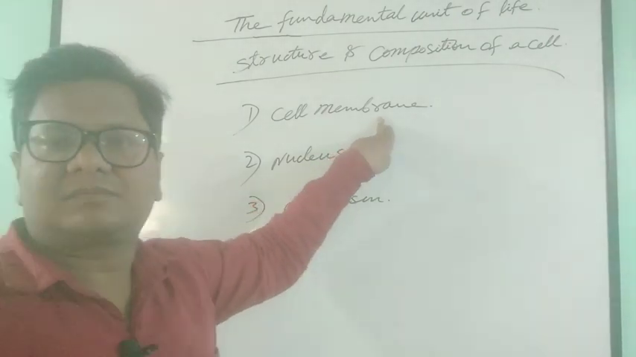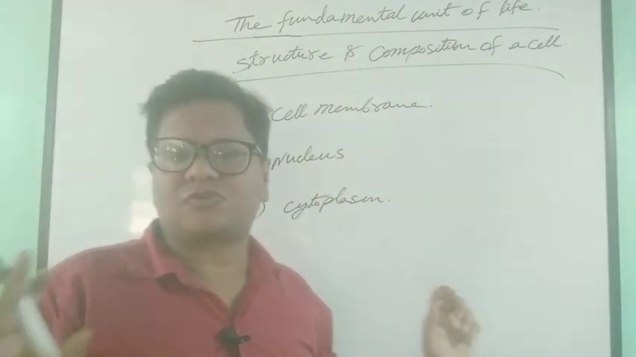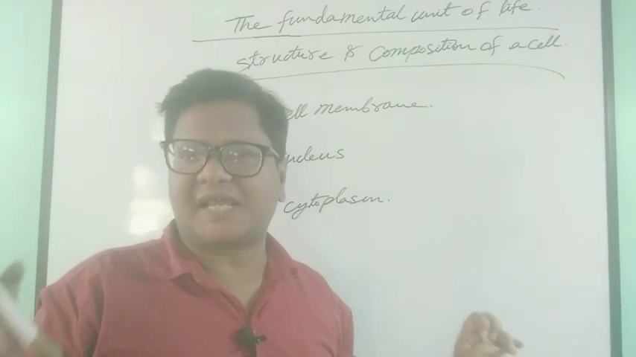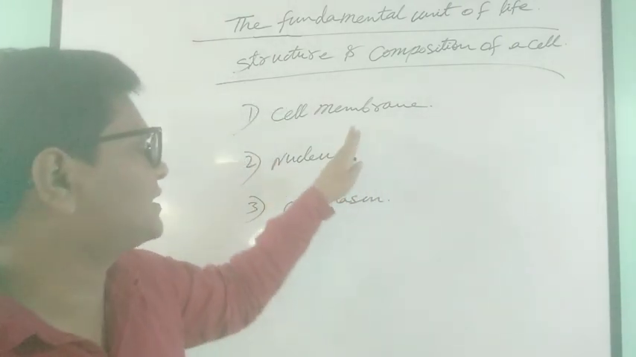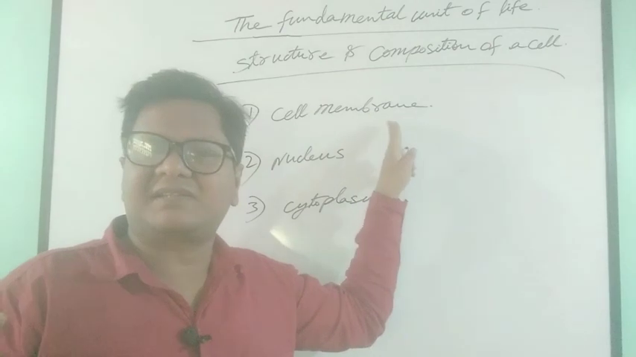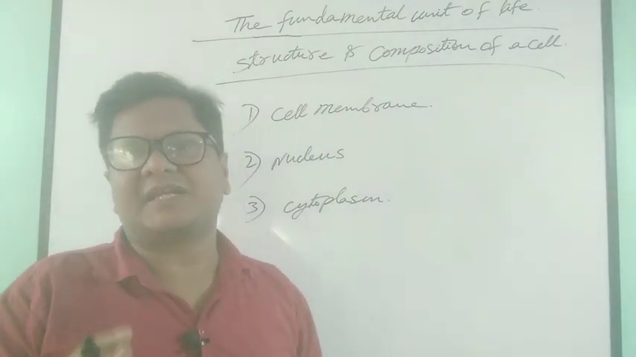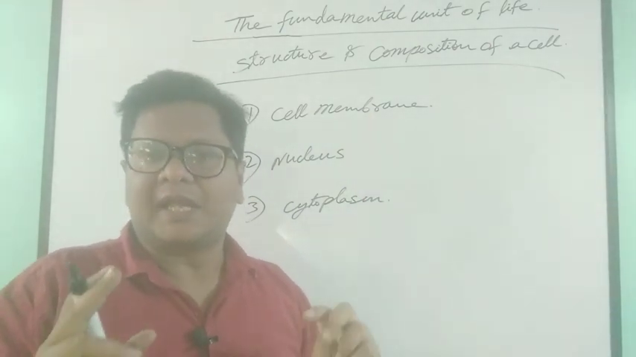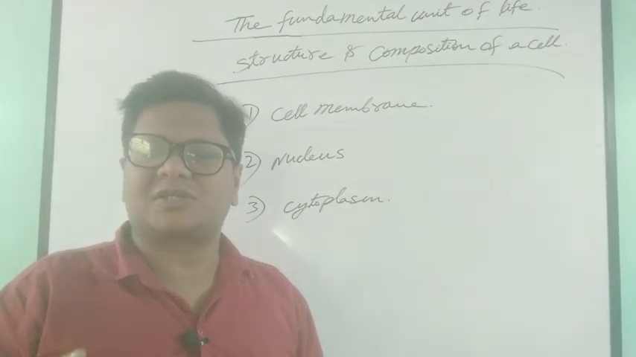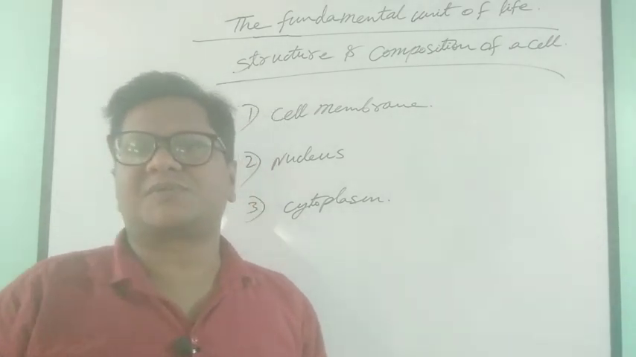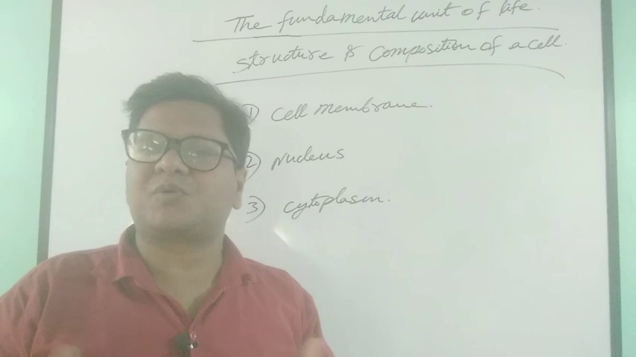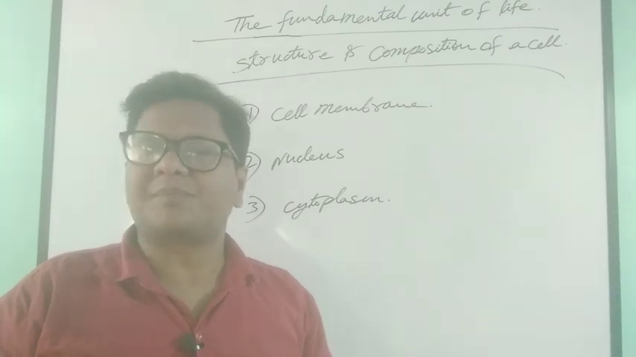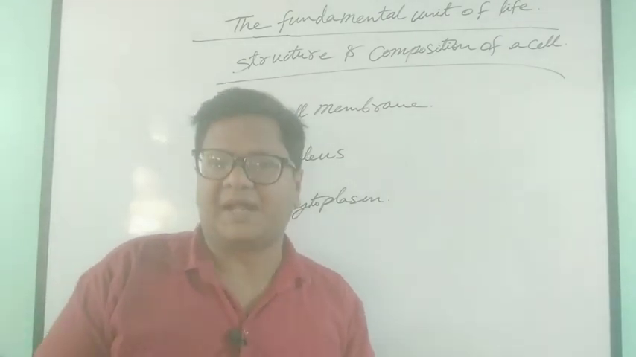Cell membrane is present in both plant cell as well as animal cell. But there is an exception, that cell wall is present only in plant cell. And this cell wall is constituted of cellulose. That's why it provides mechanical support or mechanical strength to the plant.